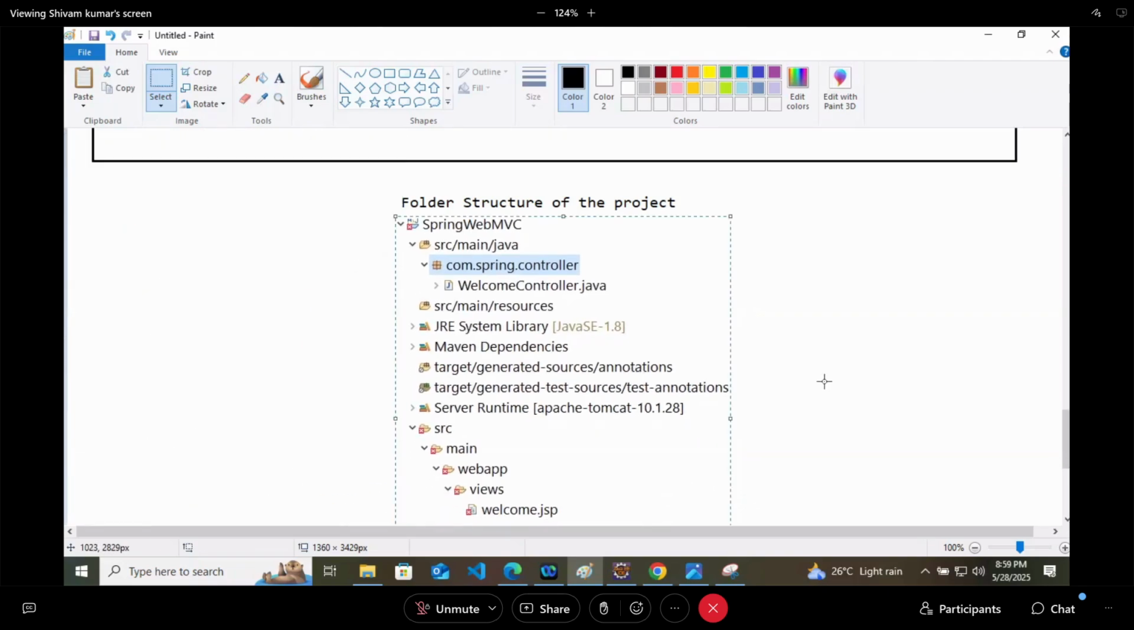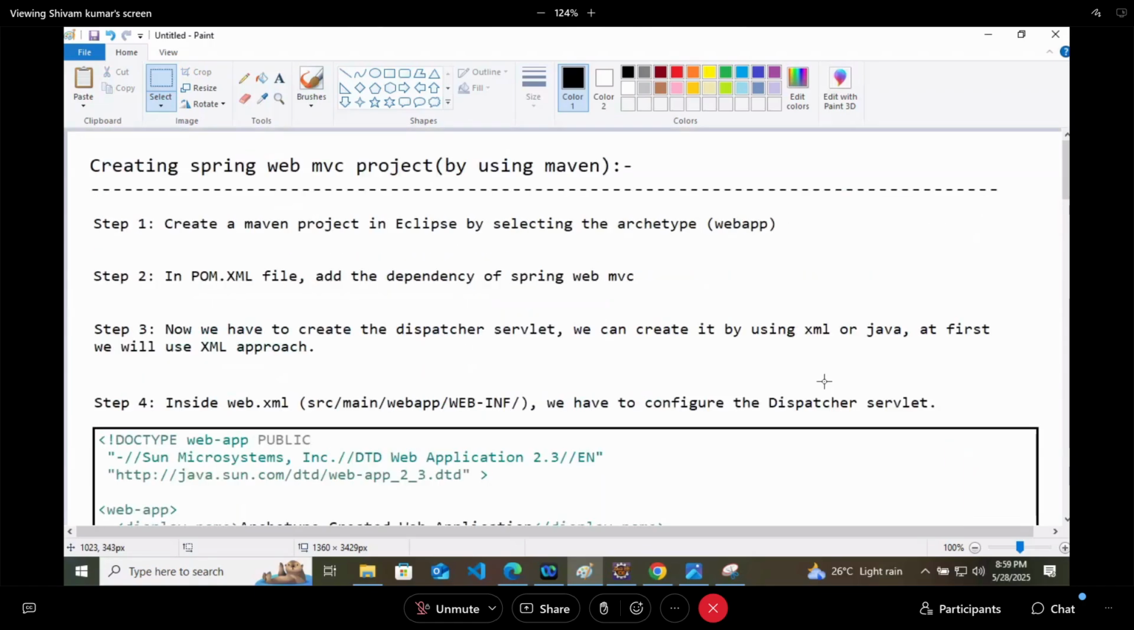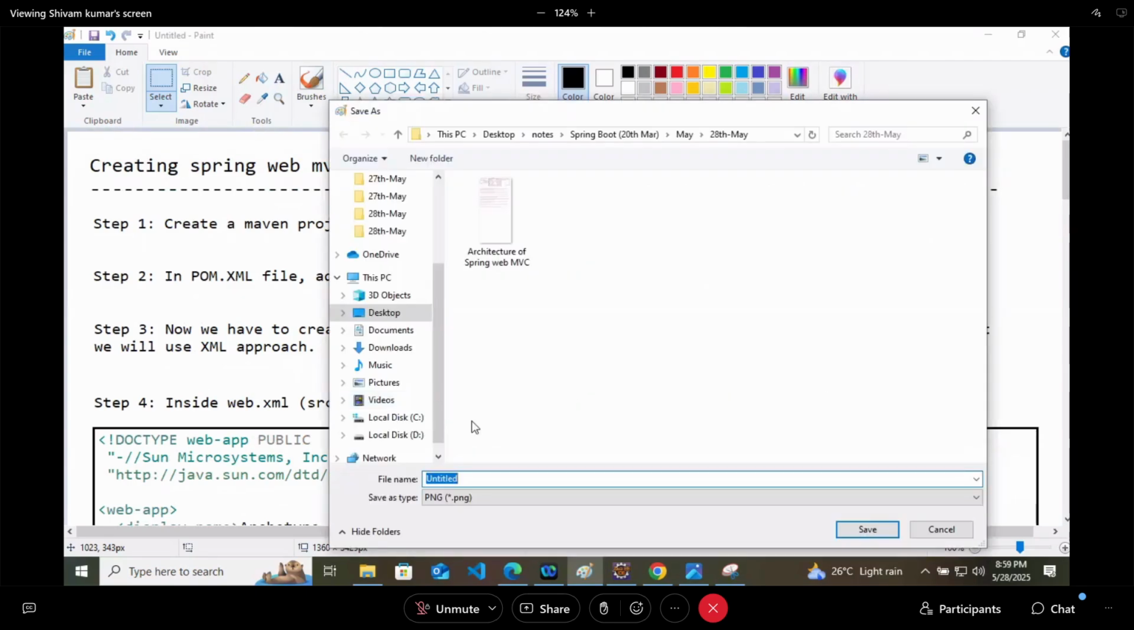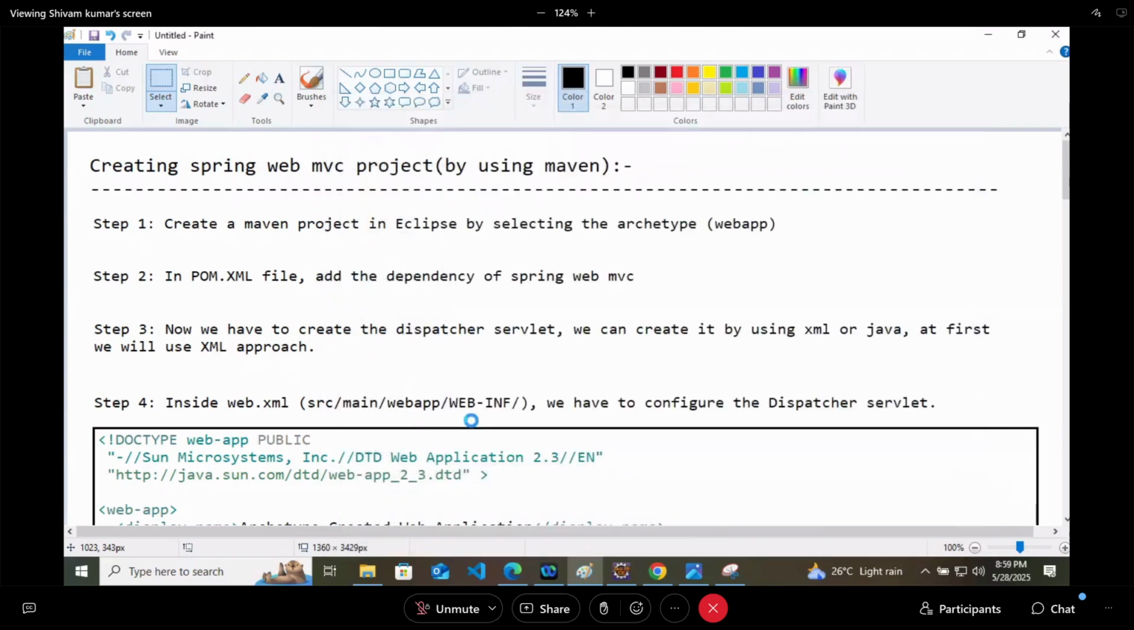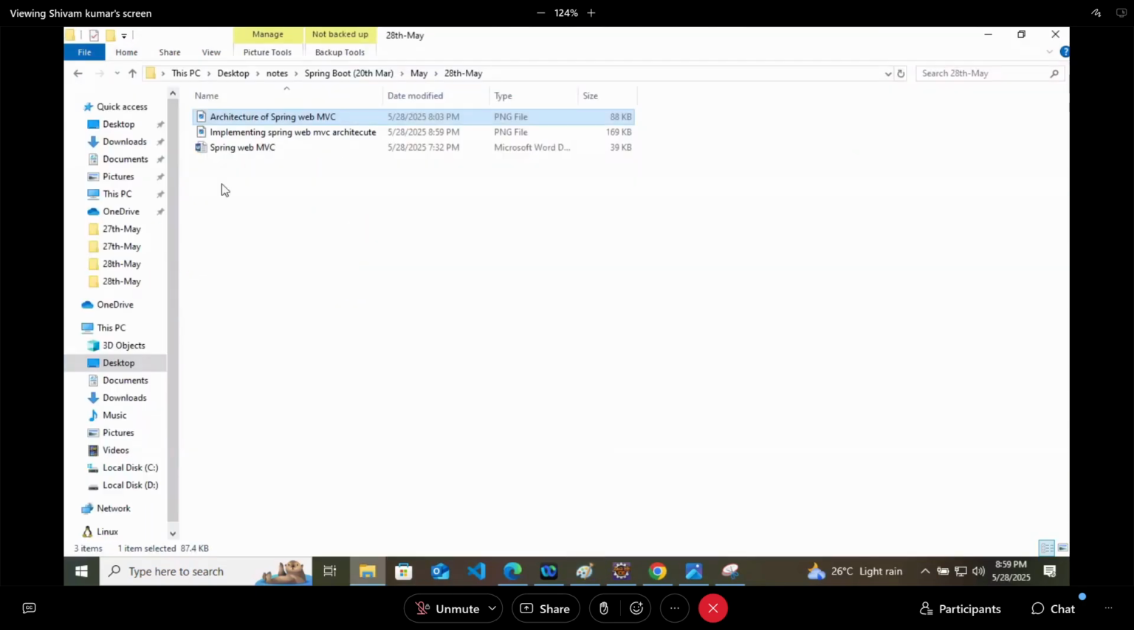Implementing Spring Web MVC architecture. So that is how we implement Spring's Web MVC architecture. Okay. You can read the documentation. If you find any problem, you can ask me tomorrow.